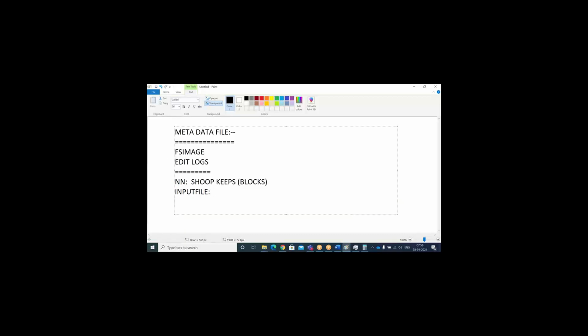That is, let's say, data node 3, with some IP address like 9.192.10 and so on, and which block information or rack. First it will come to rack 1, a particular data node.